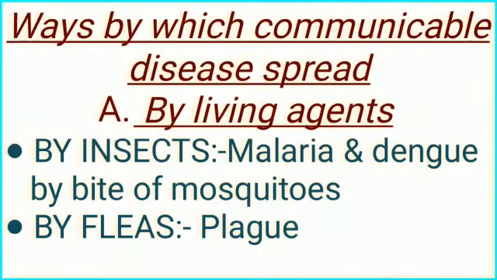So there are two ways for the spread of communicable disease: by living agents and by non-living agents. Living agents are like insects. If mosquitoes bite, we can get diseases like malaria and dengue, which spread by the bite of mosquitoes. By fleas, the disease caused is plague.